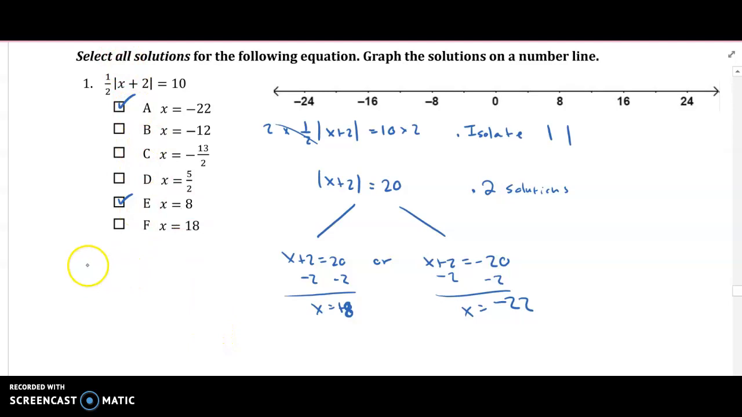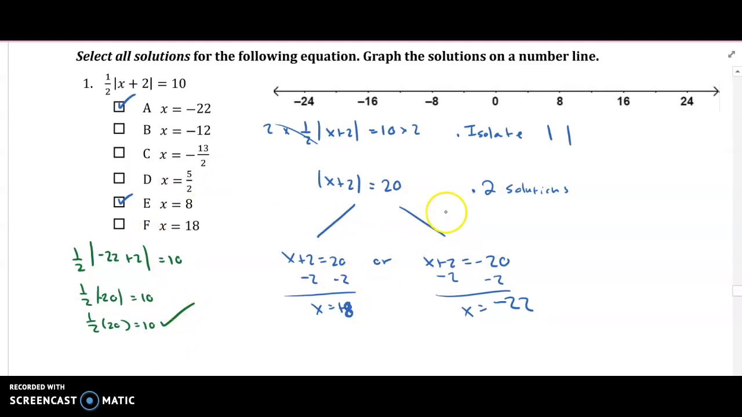So I want to show you what it looks like when we actually plug it in to check. If we plug in negative 22 for x, 1/2 of the absolute value of negative 22 plus 2 should equal 10. Well, we want to make sure that that's true. So negative 22 plus 2, that's negative 20, right? Half of the absolute value of negative 20 is 10. The absolute value of negative 20 is positive 20, so half of 20 is 10. Is that true? Yes, it is, right?